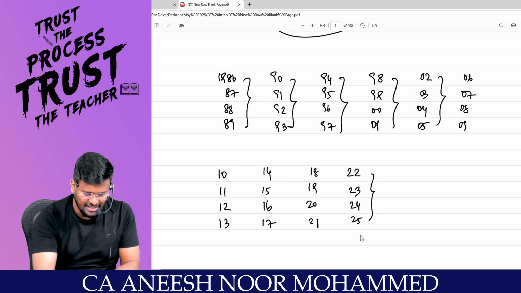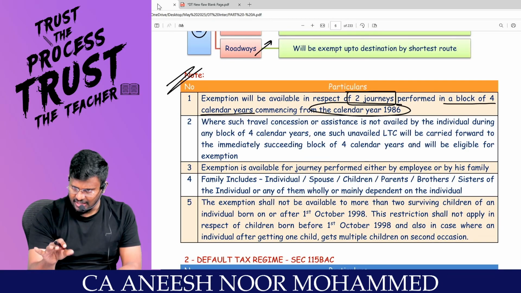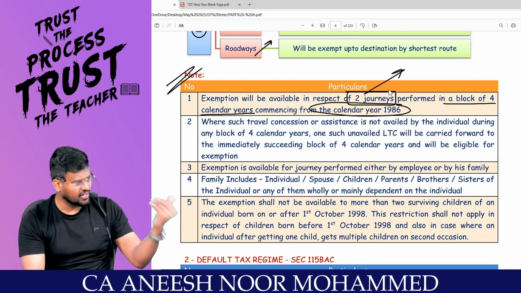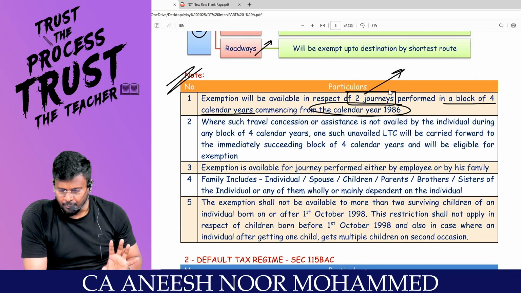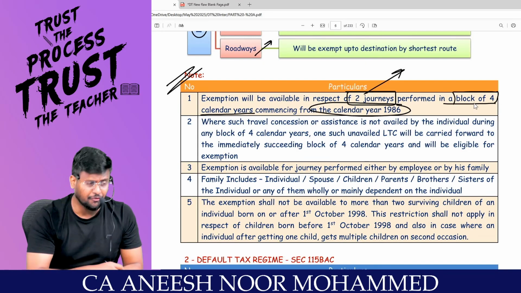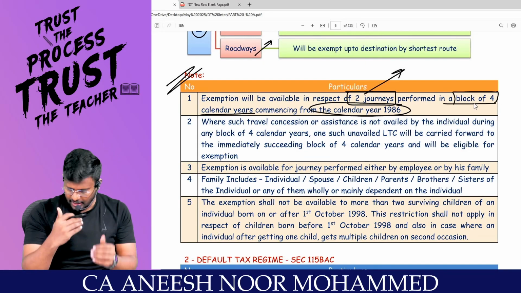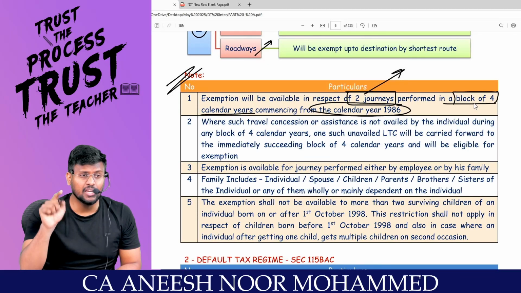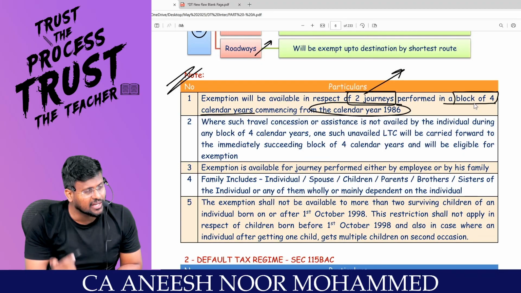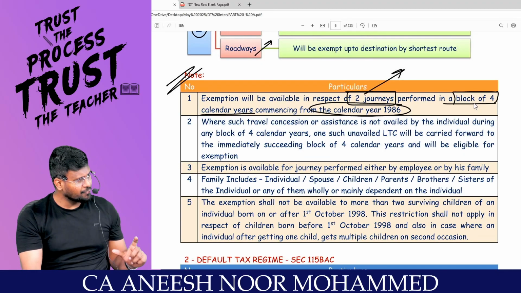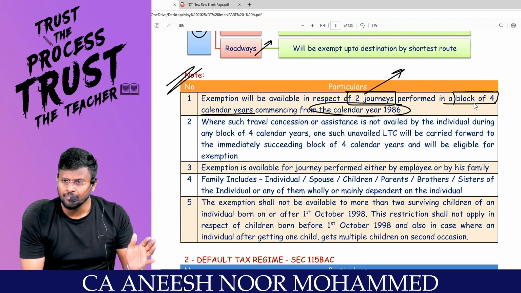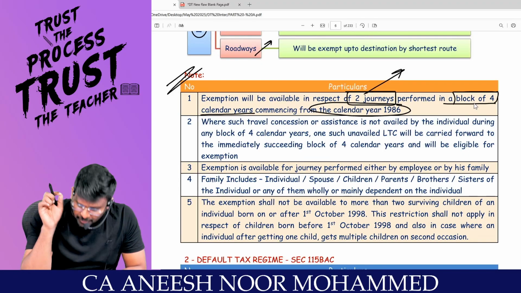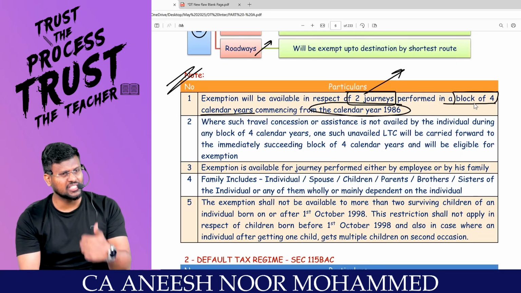So this section 10 subsection 5 is saying that exemption will be available in respect of how many journeys? 2 journeys allowed. Totally only 2 times you can go on a tour, performed in a block of how many calendar years? 4 calendar years. For what year? Calendar year. There is a difference between accounting year, calendar year and previous year, right, sir? Calendar year starts from 1st of January till 31st of December. Commencing from calendar year 1986, so it has to start from 1986.